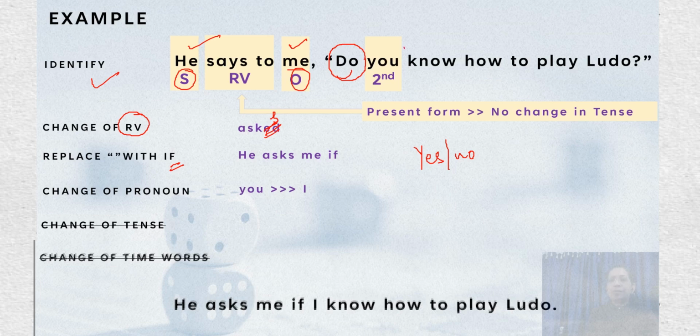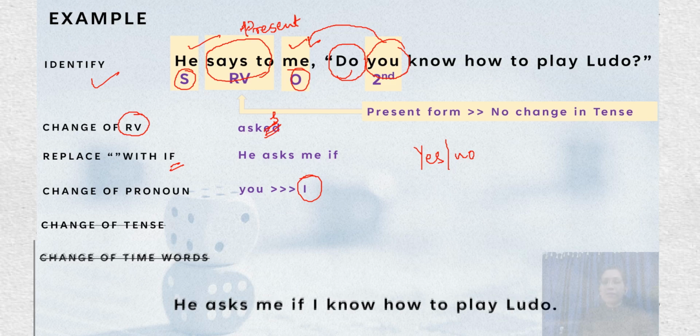Now, change of the pronoun. Pronoun is you. Second person goes according to the object, according to the SON formula. So object is me, and for me, we use I. There is no change in tense. Why? Because the reporting verb is in present tense. We have already studied, if the reporting verb is in present tense, we do not change the tense of the sentence in the reported speech. It remains the same.